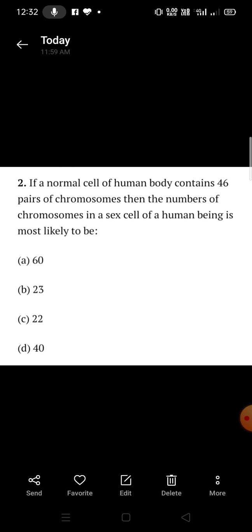If a normal cell of human body contains 46 pairs of chromosomes, then the number of chromosomes in a sex cell of a human being is most likely to be, four options are given. How many? Of course, it will be half of 46, that is 23. So the answer will be B, 23.